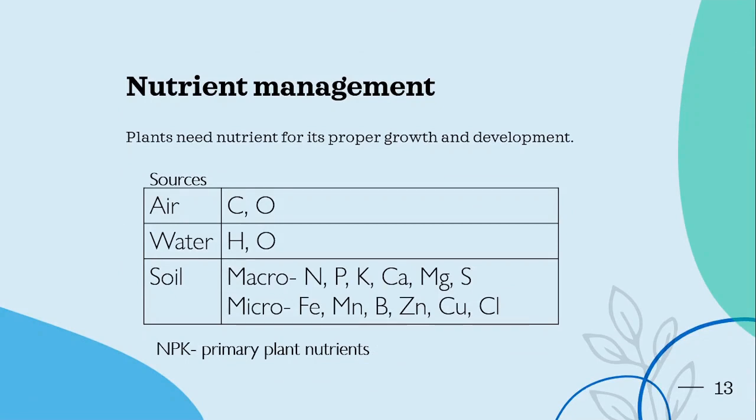Correct. So there are various sources from which a plant gets its nutrients, right? What are those sources? Air, water, and soil. From air it gets carbon and oxygen. From water it gets hydrogen and oxygen. From soil it gets two types of nutrients, micronutrients and macronutrients. Macronutrients are NPK, that is nitrogen, phosphorus, and potassium, and then calcium, magnesium, sulfur. In micronutrients they get iron, manganese, boron, zinc, copper, and chlorine. So the NPK macronutrients are the primary plant nutrients.